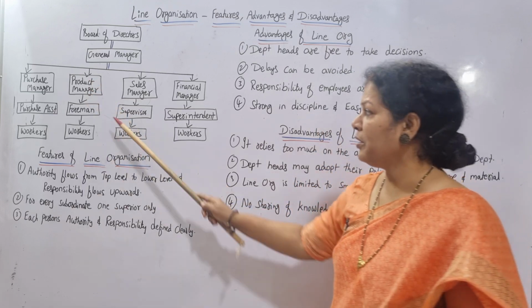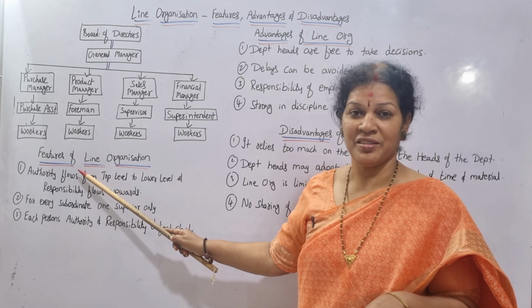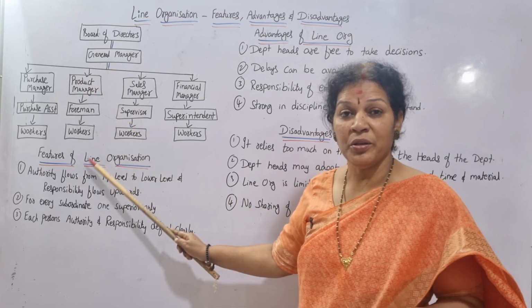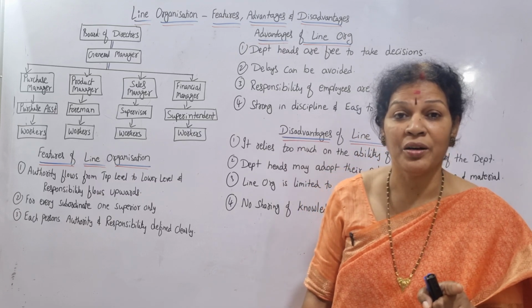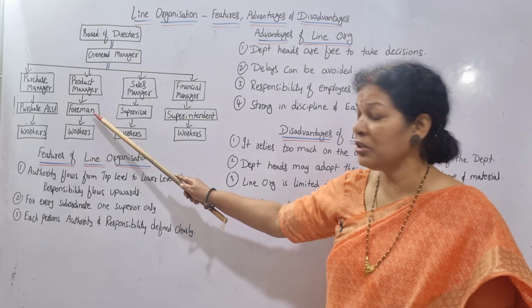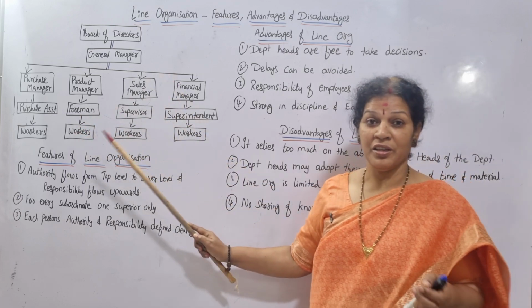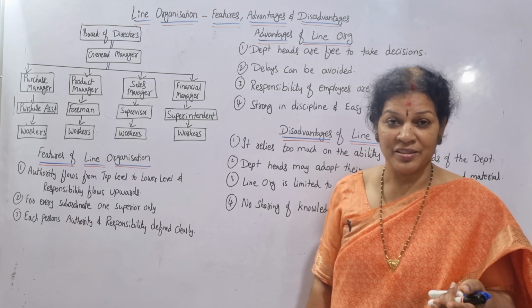In the same way, product manager. Product manager is appointing foreman. Foreman is appointing workers. Now, product manager is not dealing directly with the workers. It is the duty of, whose duty? It is the duty of foreman. Yes. In the same way, sales manager is appointing supervisor to handle the sales.